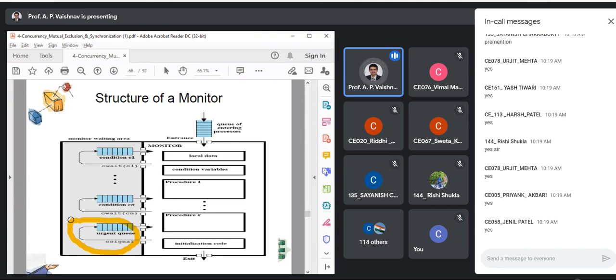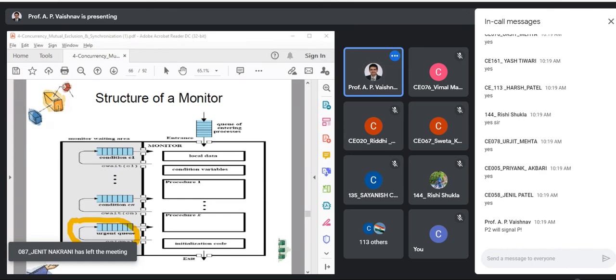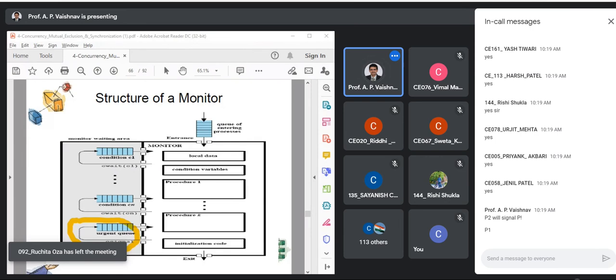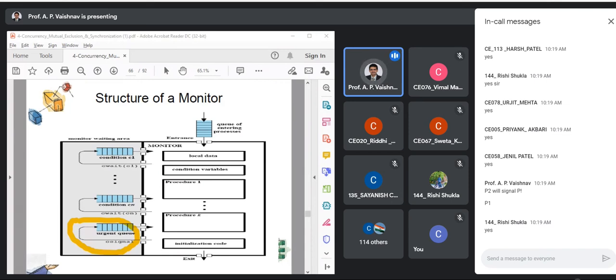Let us understand what happens. You enter the urgent queue by doing that. I'm giving you an example to make it clearer. P2 will signal P1. Understood this much? After that signal is made, P2 can enter the urgent queue.